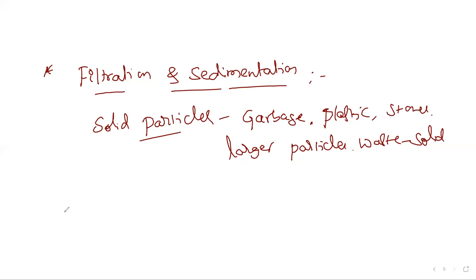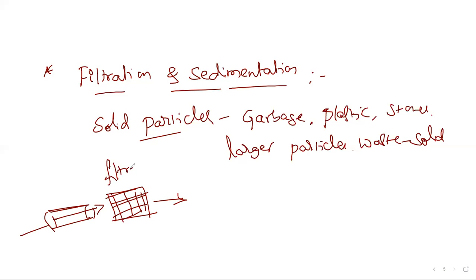Before the treatment of sewage water, the sewage water is passed through larger pipes and it is passed through the filters. First, primarily it is passed through the filters, and that is what is called primary treatment. In the filter, the larger particles, mainly the solid particles, will be filtered off in the filters applied in the sewage treatment plants.